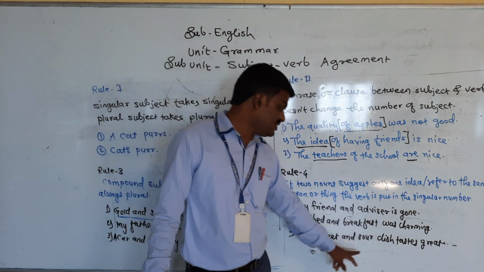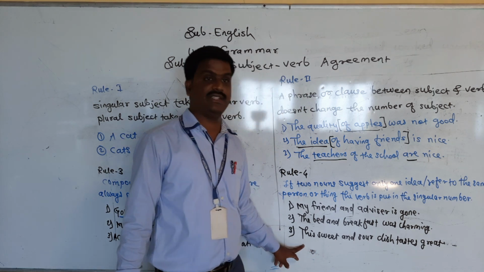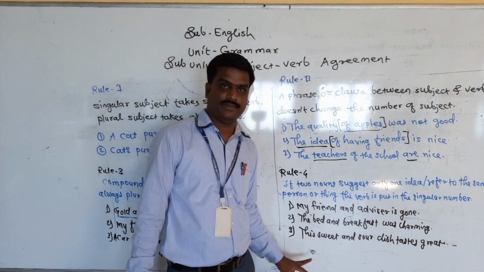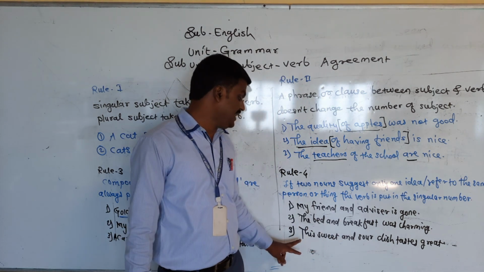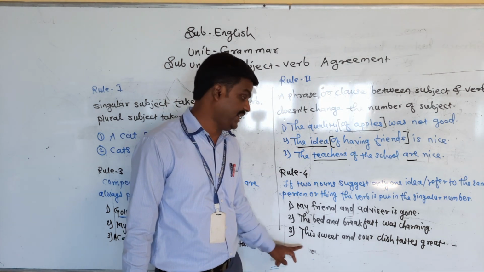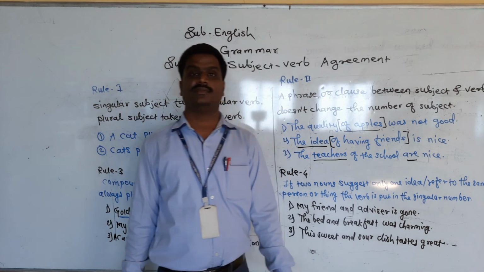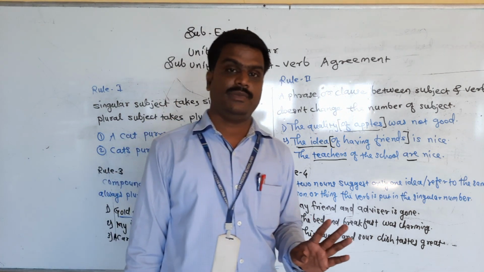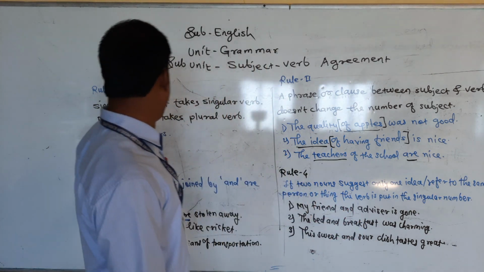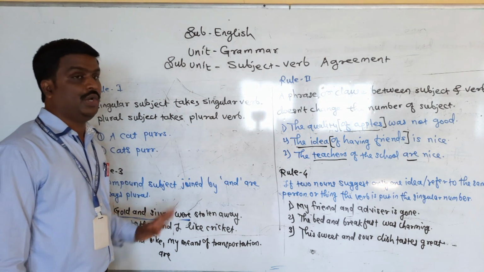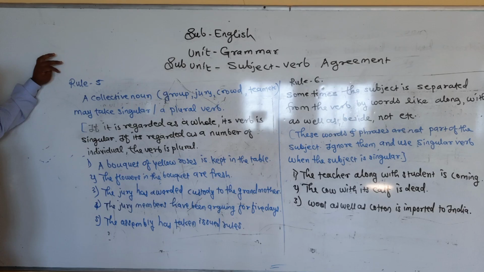This sweet and sour dish, we are talking about this. Sour and sweet. Okay, these two adjectives are talking about the same dish, and so here "tests." Great. Clear? Got it? See here, we have completed these 4 rules. All these rules you have to note down in your notebook. Pay attention here. Now we will discuss the next one.